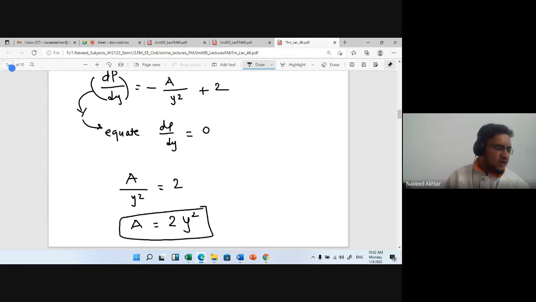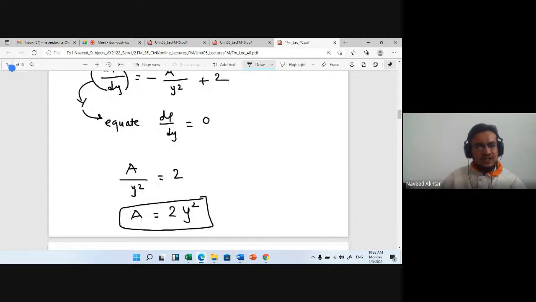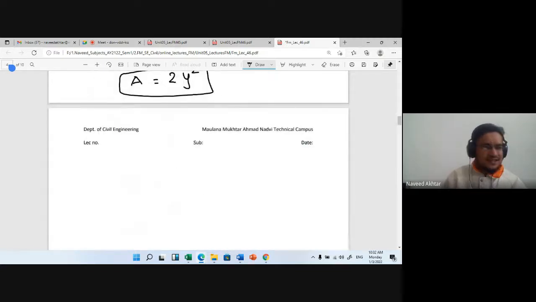So the rectangular section is most economical when the area is 2y square, this we can say. But we know that area is nothing but b into y, which is equal to 2y square.